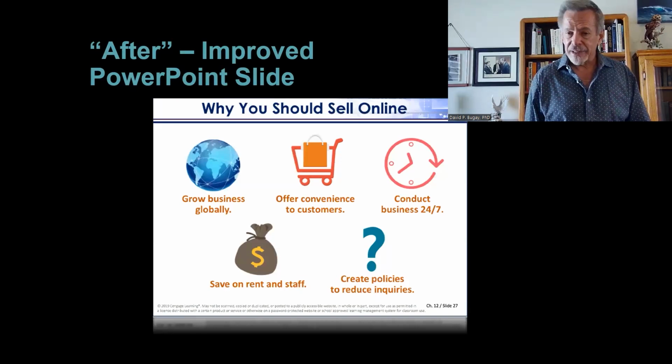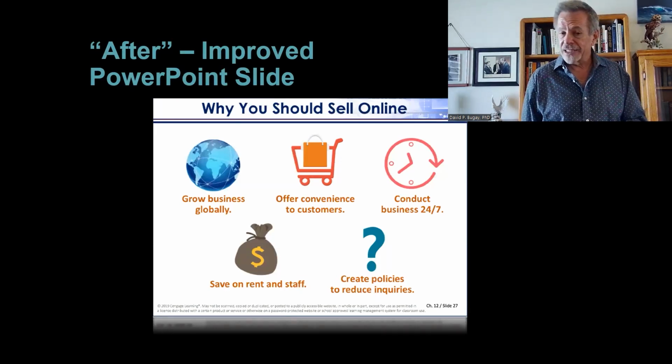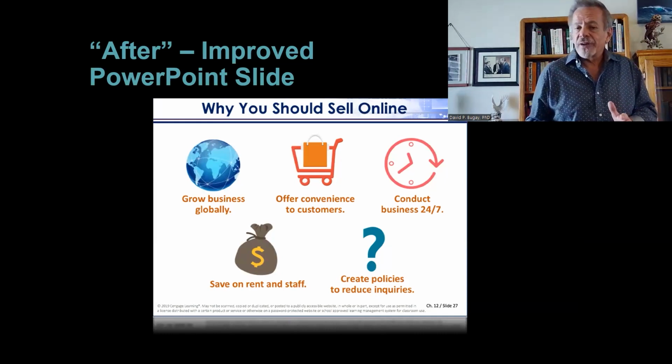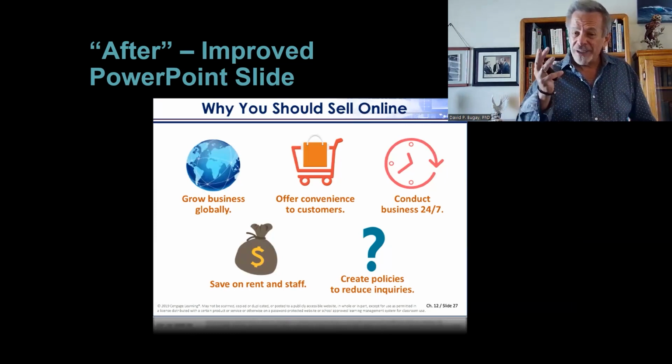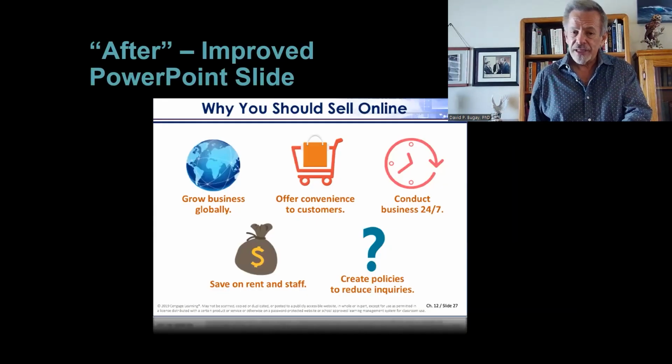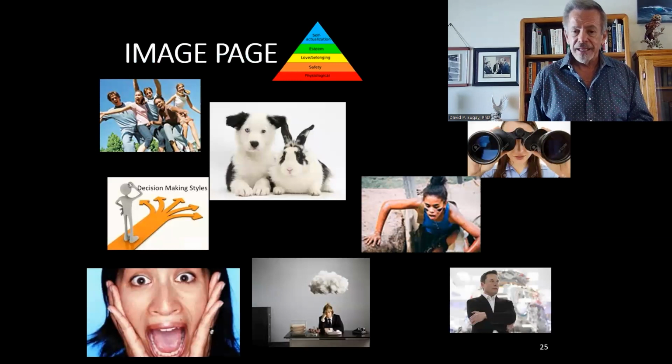This is exactly the same material. I just added graphics, and it's all summarized. Why you should sell online. Grow business globally. Offer convenience to your customers and get 24/7 access to it. It's so much easier to present with. The other one is awful, but now we get exactly the same message here. This is easier to present for you, and the audience is engaged. Save rent and staff. It's simple, it's right to the point. It's got a little bit of graphics, a little bit of text in the process.